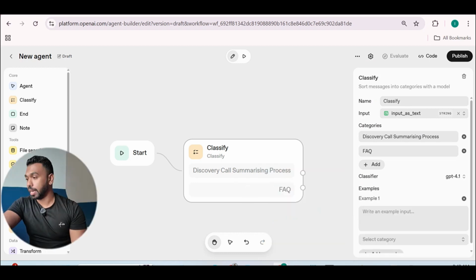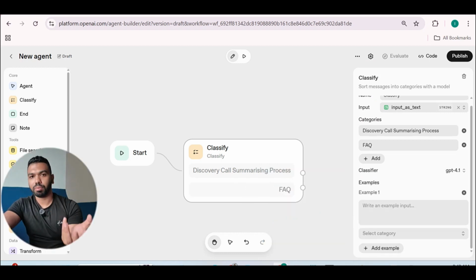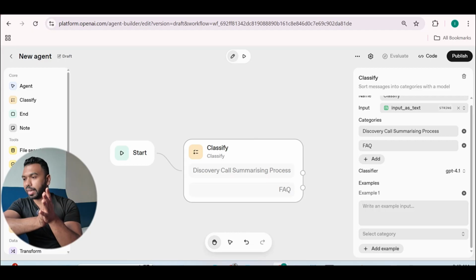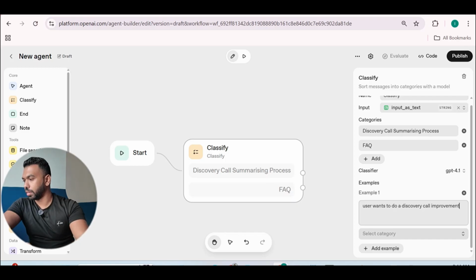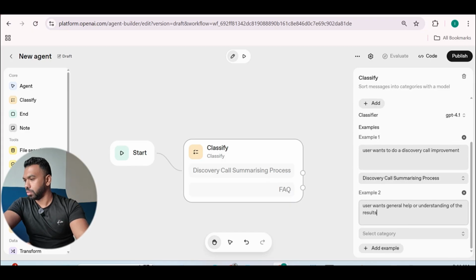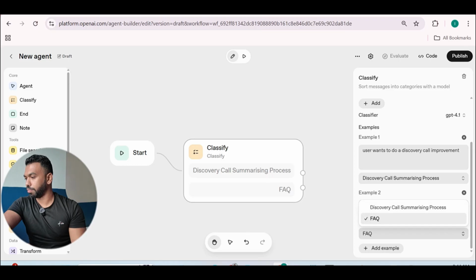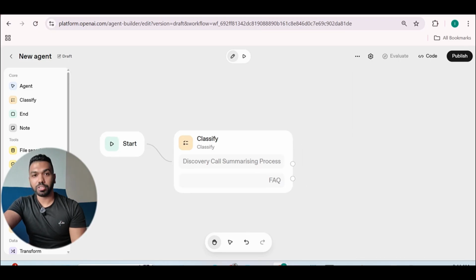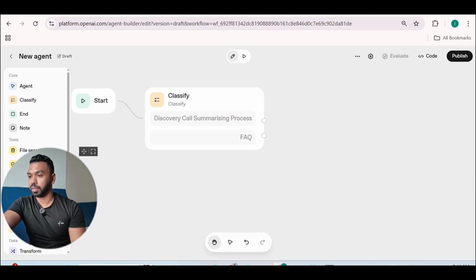Then you can add examples to help the router system understand when to route for FAQ, when to route for discovery call. You can provide an example. User wants to do discovery call improvement, and you can select discovery call process. Then you're going to add another example here. User wants general help or understanding of the results. Then you're going to use FAQ.